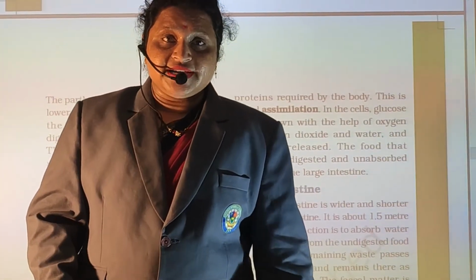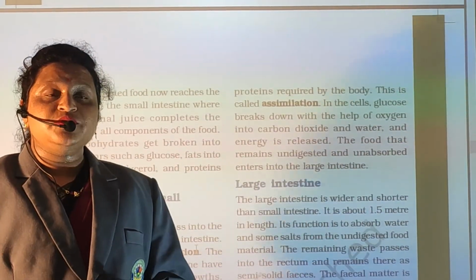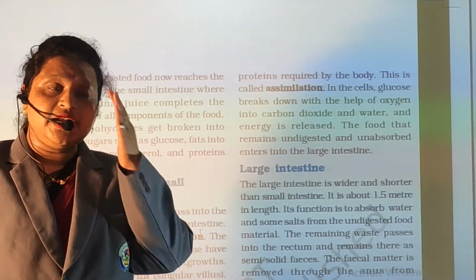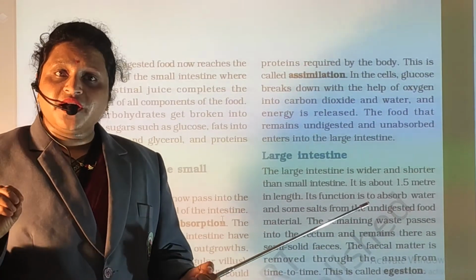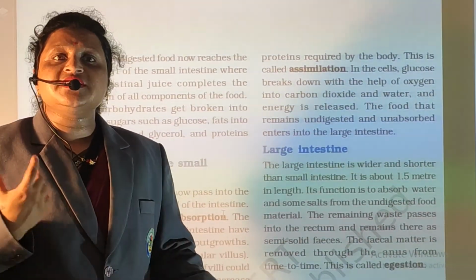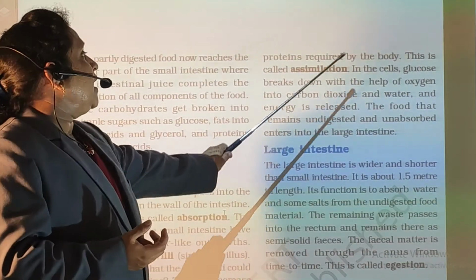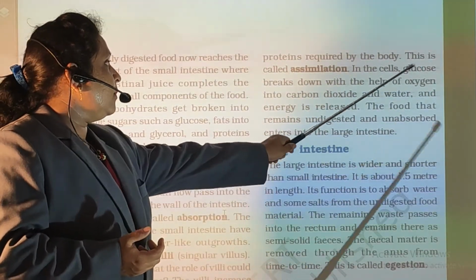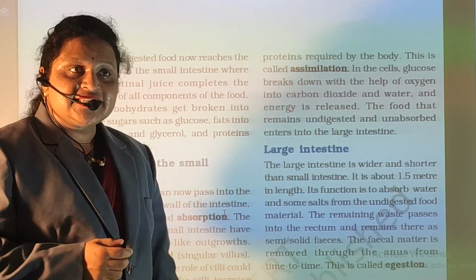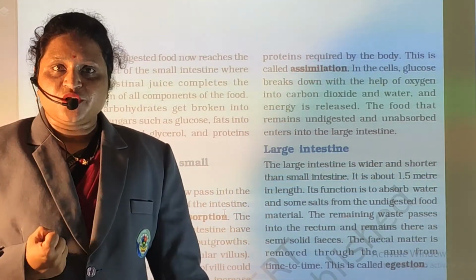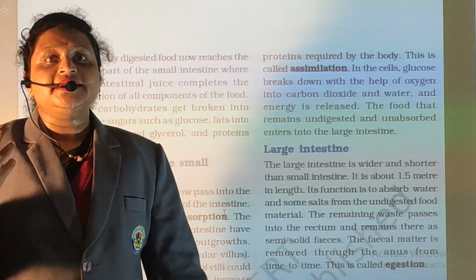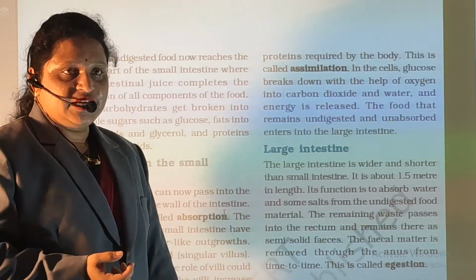After the food digestion, the food gets absorbed into the small intestine with the help of villi. That villi also has blood vessels and it absorbs some amount of food. Then the protein required by the body, this process is called as assimilation. When the food gets absorbed and protein gets absorbed in the small intestine, then this process is called as assimilation.